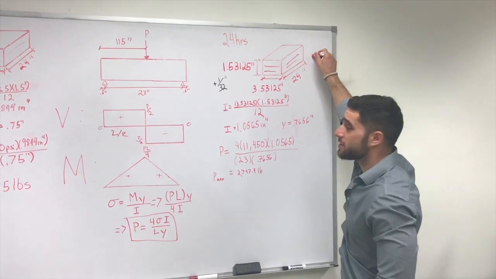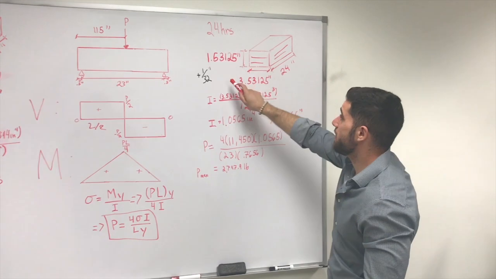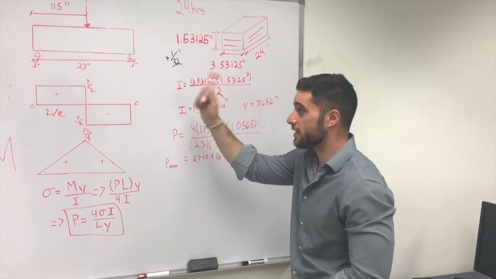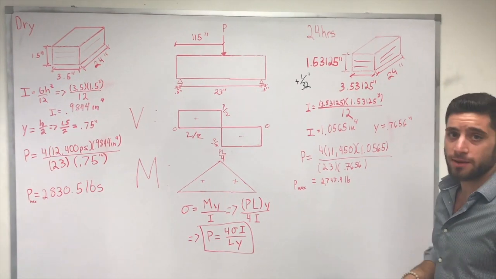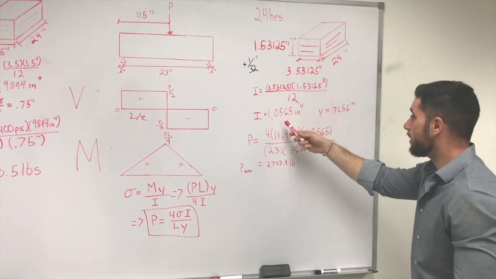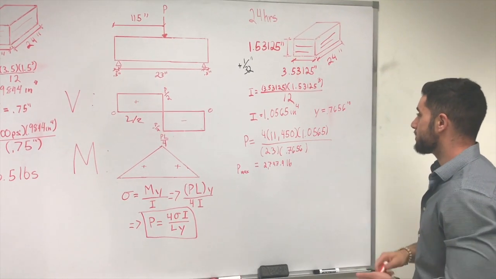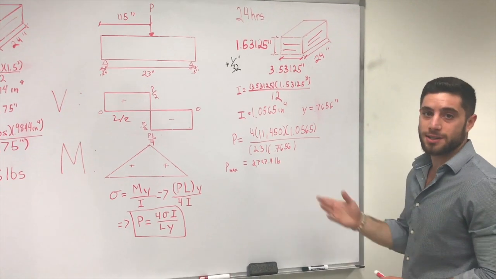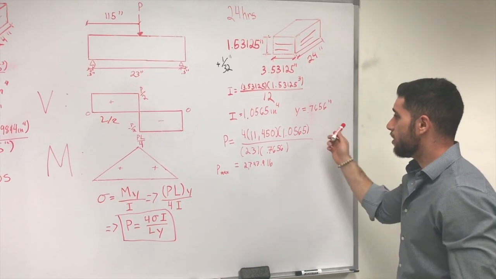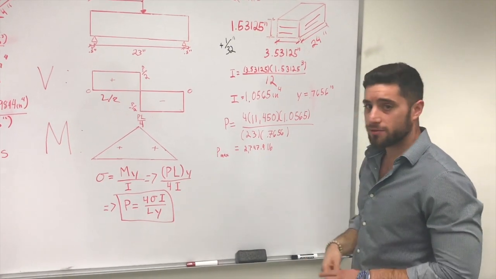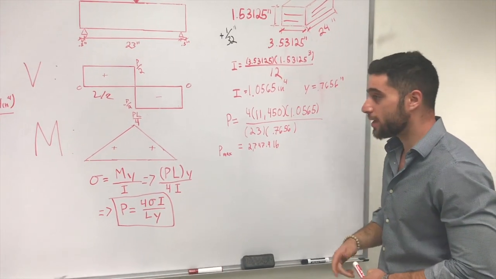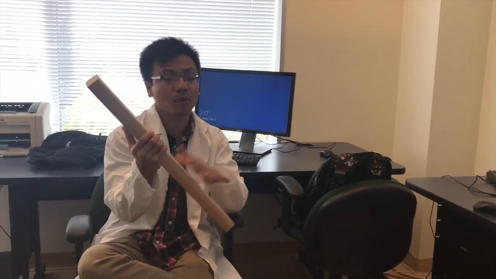Alright, so this is our wood specimen that was soaked for 24 hours. As you can tell, the dimensions increased by a factor of 1 over 32 inches, which is slight compared to the values we had before. To calculate I, we used the same equation as before. We got I is 1.0565 inches to the power 4. And then we calculated Y using the same formula as before as well. We got 0.7656 inches. We used these values in the equation John derived from before to calculate P max, which is 2,747.9 pounds.